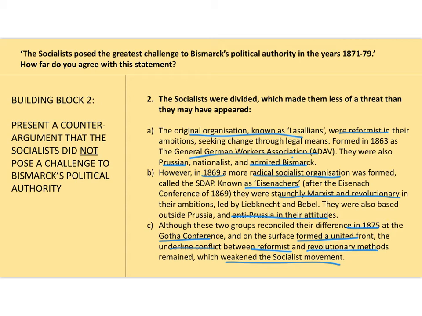In 1933, when Hitler took power, one of the reasons he was able to take power was that the SPD were divided. They were too busy arguing amongst themselves. So that reformist versus revolutionary debate within the party weakened their ability to be a strong opposition political party, and so that's an important point.